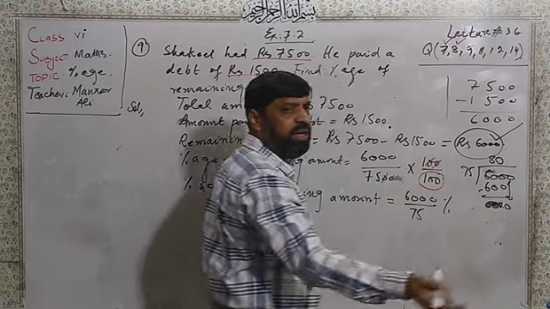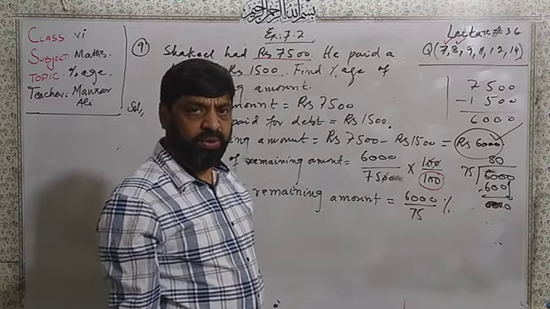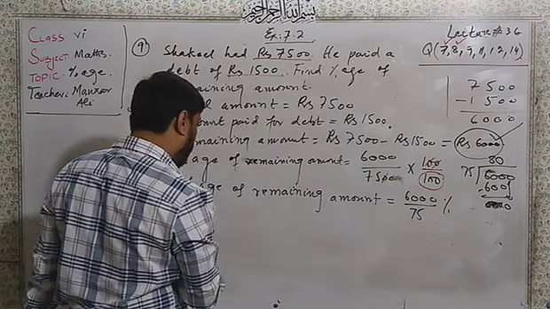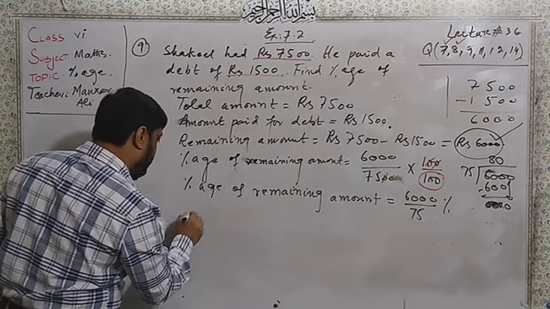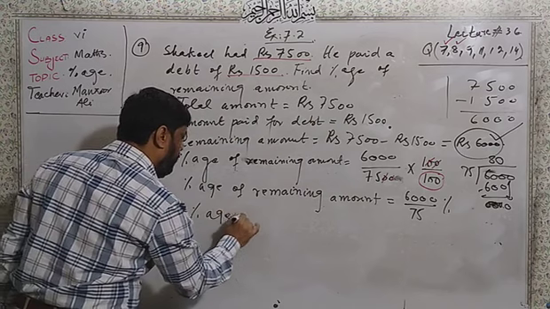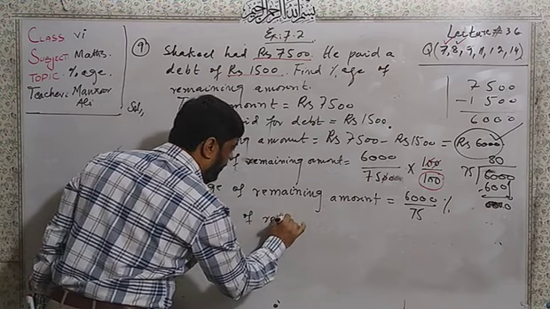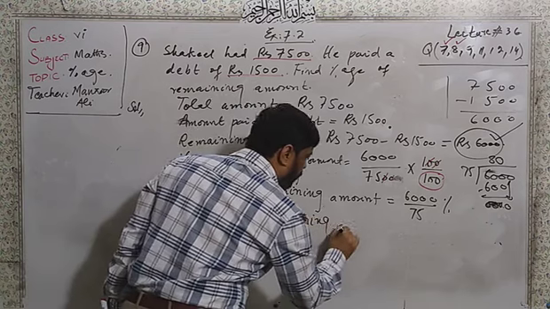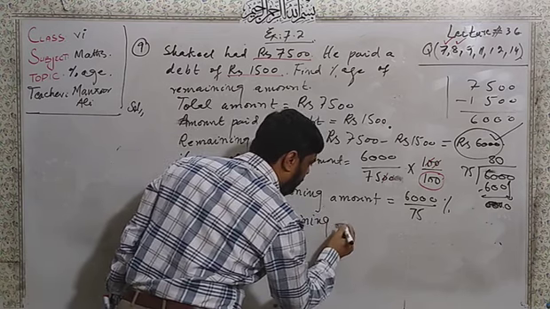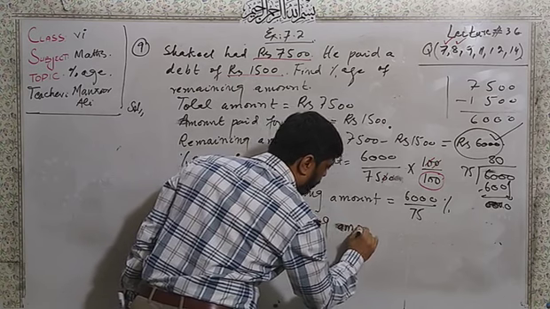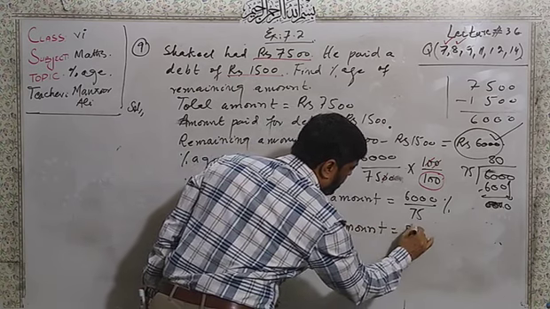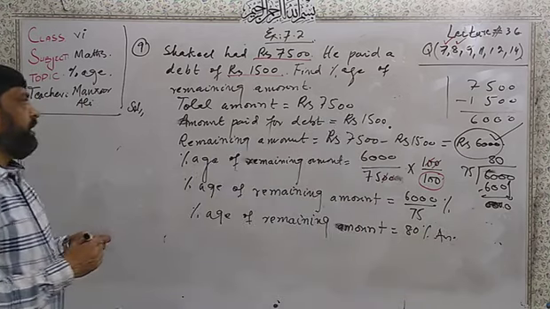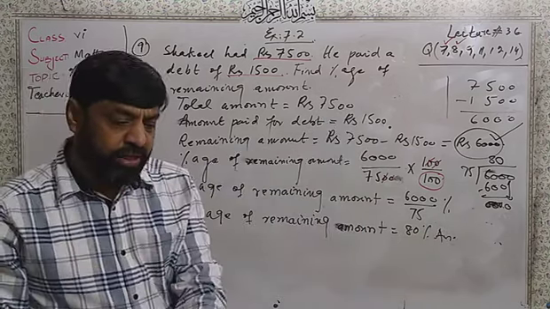I can't divide 75 into 0, so that's why I will place 0. And the percentage of remaining amount is equal to 80%. This is the answer. So dear students, this is the question number 8.